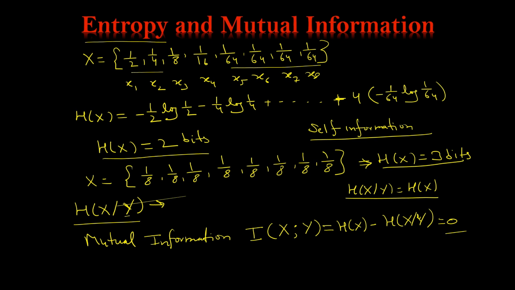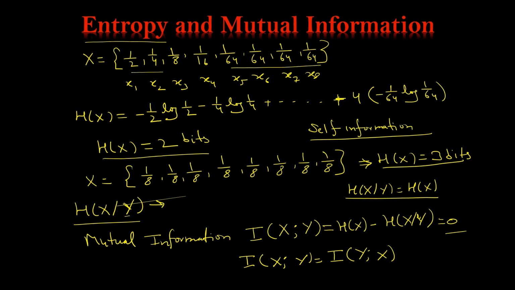It will have some value if they are dependent. Now this mutual information is also symmetrical. The value I(X;Y) will be equal to I(Y;X). You can write it either way.